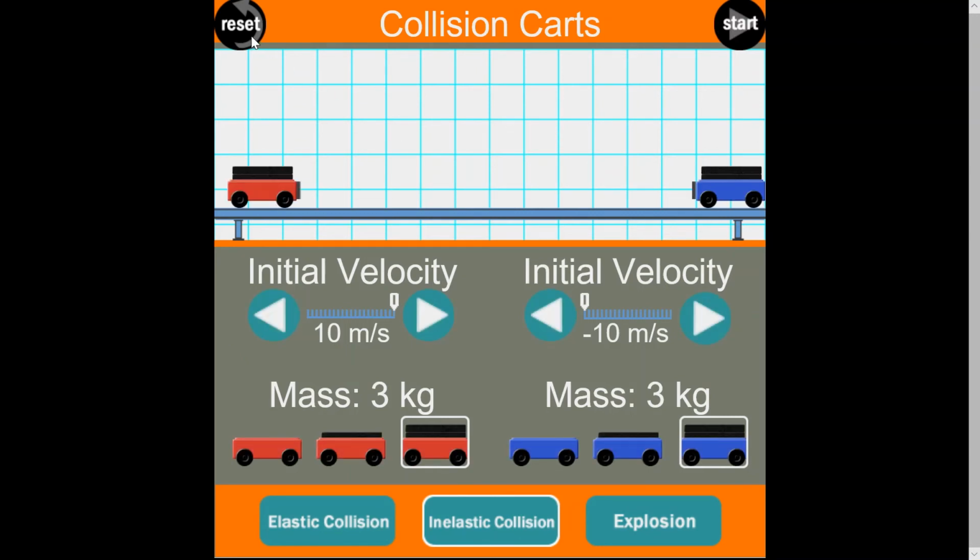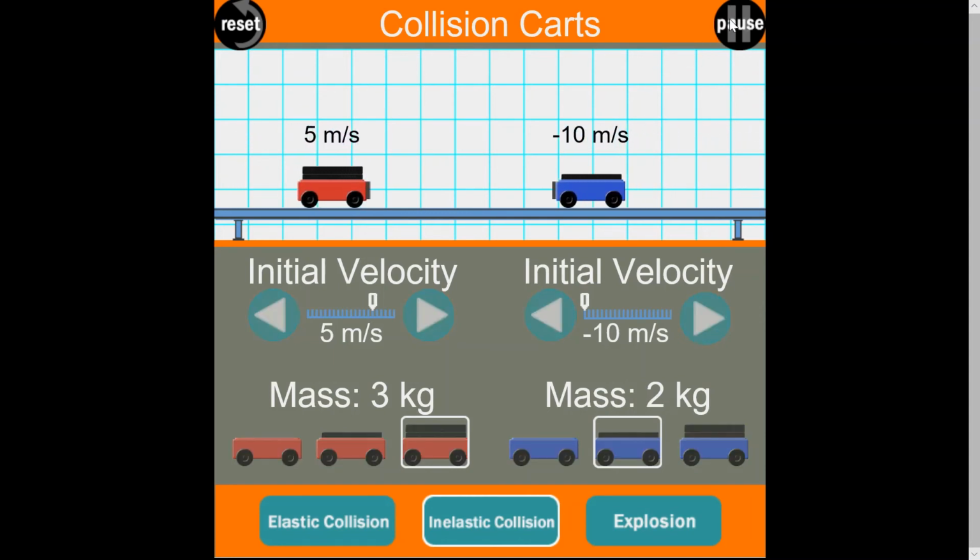Now we can try to do something similar to the problem. The red car was moving slower, the one on the left, so we'll change that to 5 meters per second. And it was more massive, so we're going to keep that at 3 kilograms. The blue one was moving faster, so we'll keep that at negative 10 meters per second. But it had less mass, so I'm going to change this to 2 kilograms here.